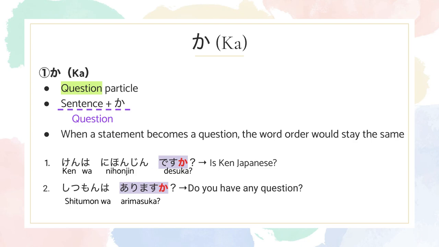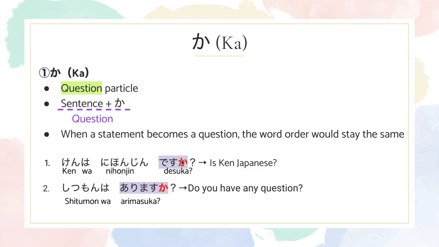Okay, the first one says ケンは日本人ですか？It means, is Ken Japanese? As we learned from this formula, if we hide the ka, it'll be Ken wa Nihonjin desu.